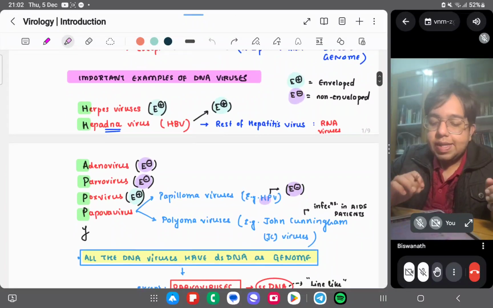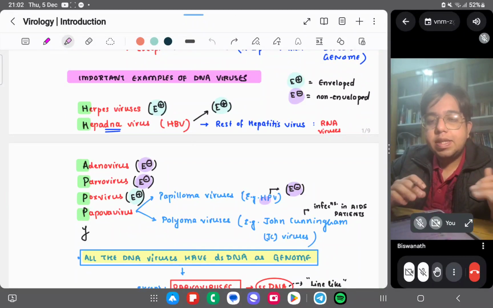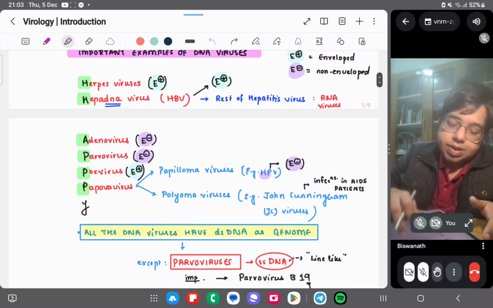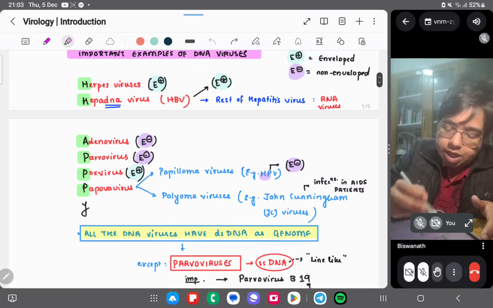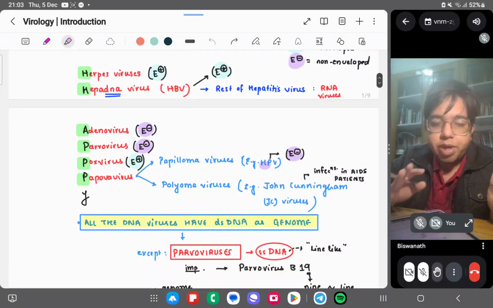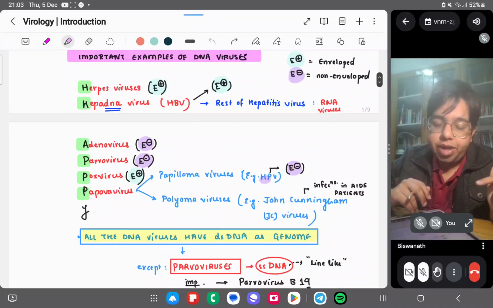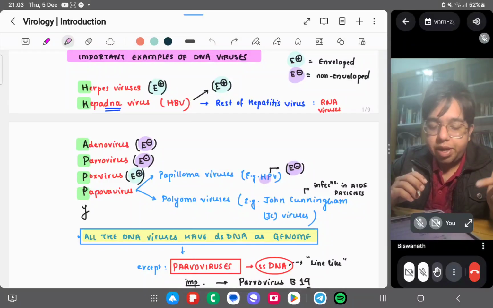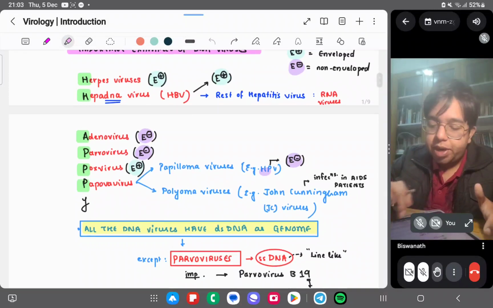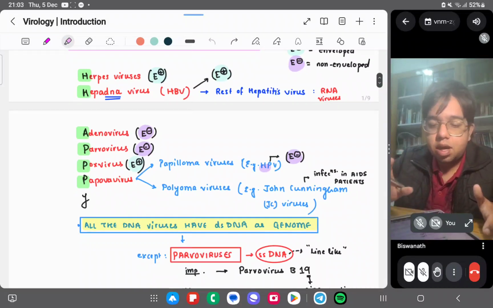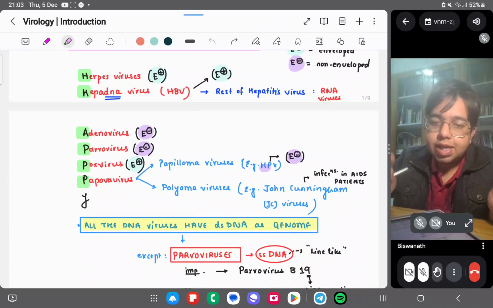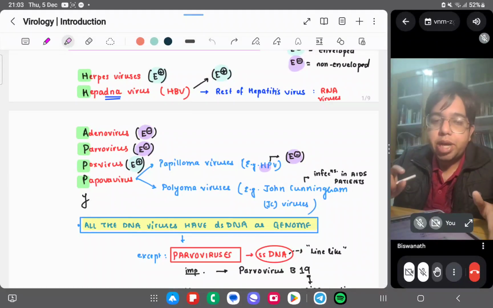Okay, important examples of DNA viruses. We can remember that DNA viruses are happy ones. So happy viruses like herpes virus. Okay, H2H are there, 1A, 3Ps are there, and Y. Y is just for making it sweeter. So happy: herpes and hepa DNA virus, or hep DNA virus for Twitter. That is hepatitis B virus. So herpes virus, hepa DNA virus. The rest of the hepatitis viruses are RNA viruses. Hepatitis viruses are RNA viruses except HBV, the hepatitis B virus.